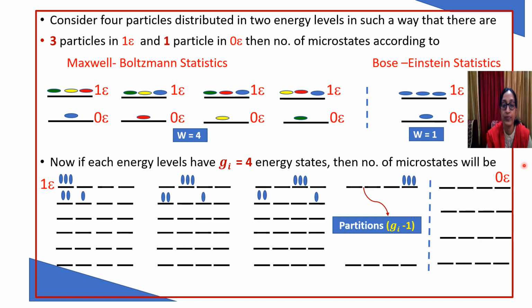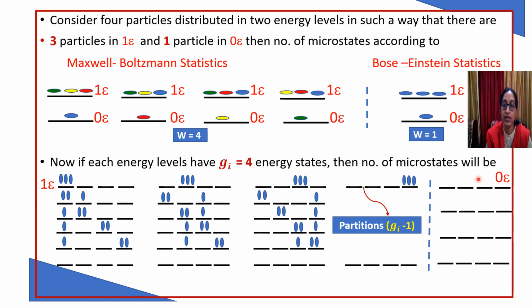Similarly, if these 2 particles enter this state or this state or this state, again there will be 3 vacant states to which the left particle can enter. This is the second case, third case, fourth case. So in total, when we distribute 2 and 1, we get 3 into 4, that is 12 complexions.